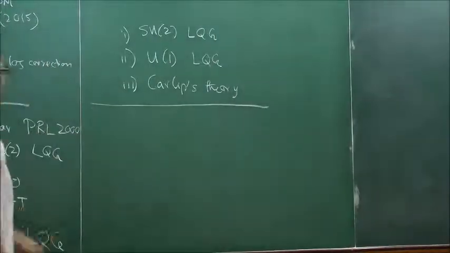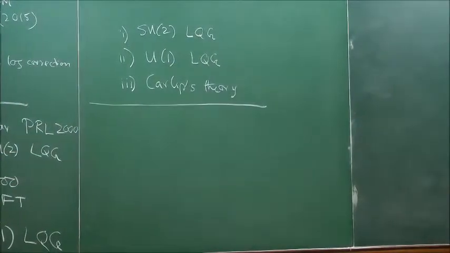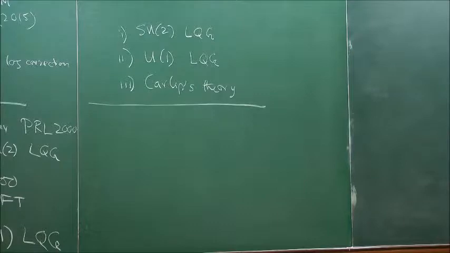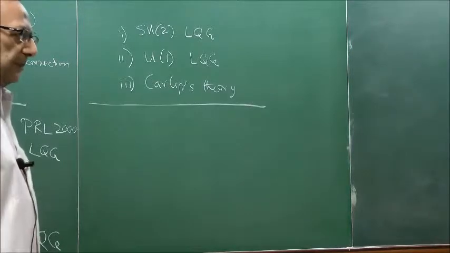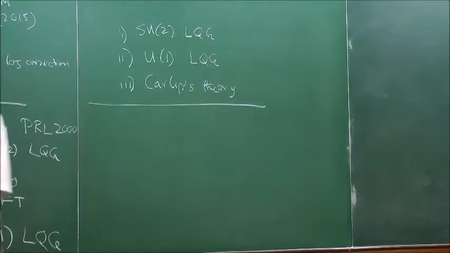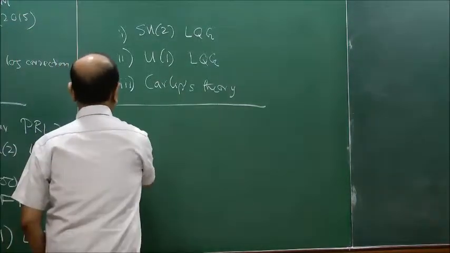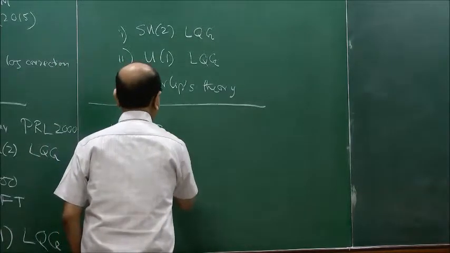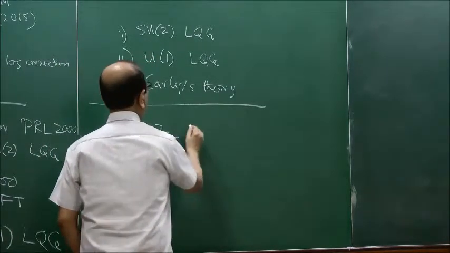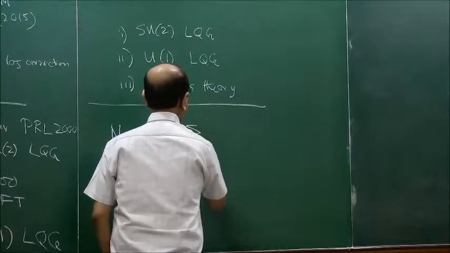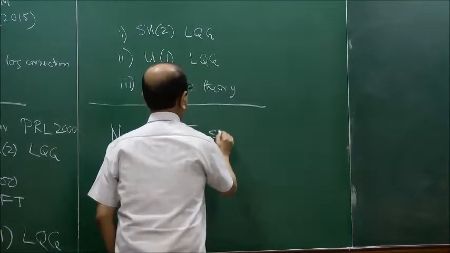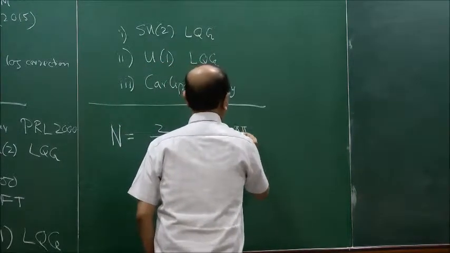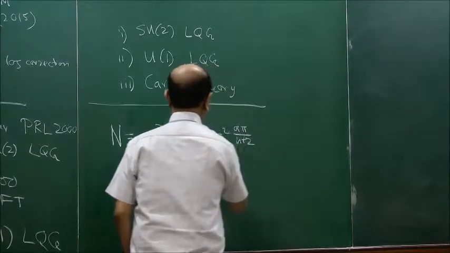So first of all, as I said, I have to start with the SU2 formulation of loop quantum gravity, which was discussed in the paper of Ramesh Kaul and Partha Majumdar. They wrote down an expression for the number of states. So let me just keep that expression. That expression looks like this: 2 by A plus 2, sigma A, sine square A phi by K plus 2.